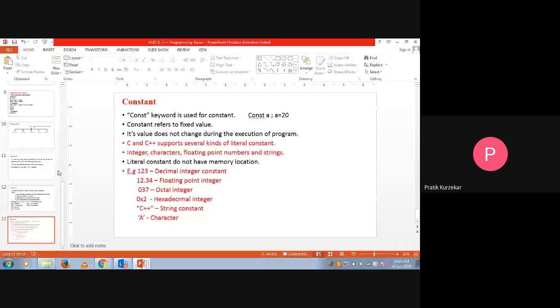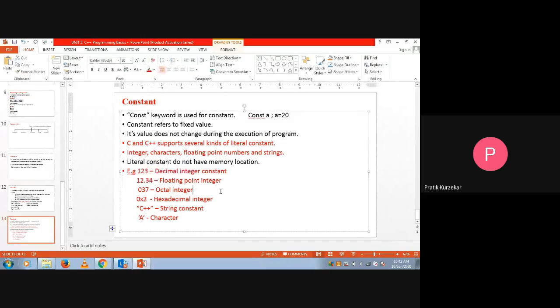In our C and C++, if such constants have no memory location, they should be called literal constants. These are the examples of some constants. 123 is our decimal integer constant. 12.34 is a point representation, so it is called a floating point constant.